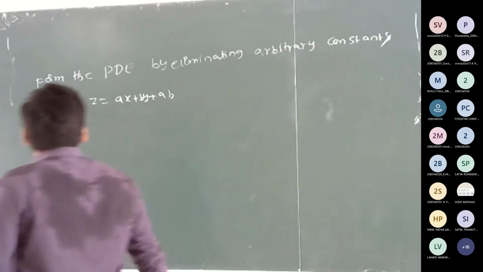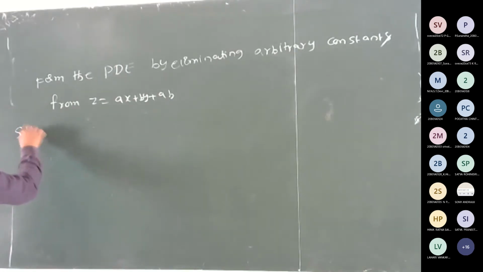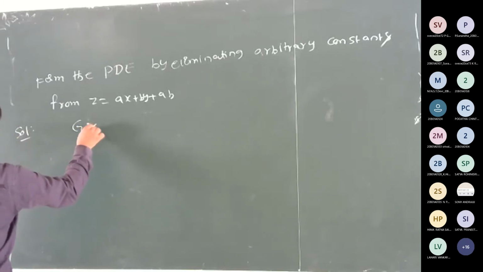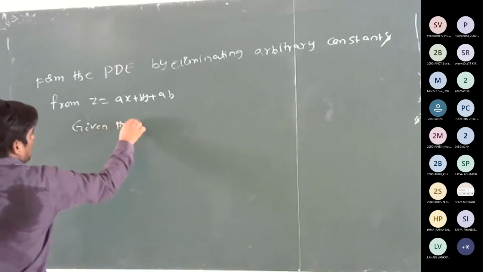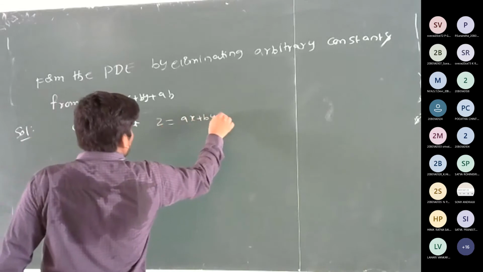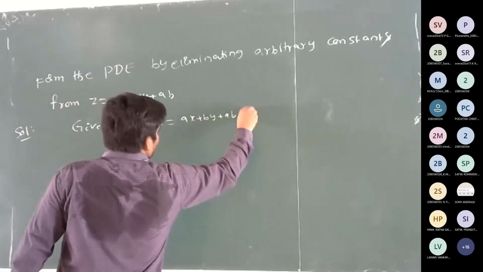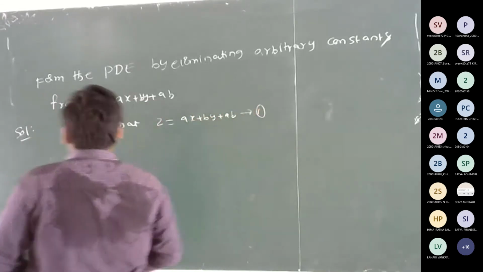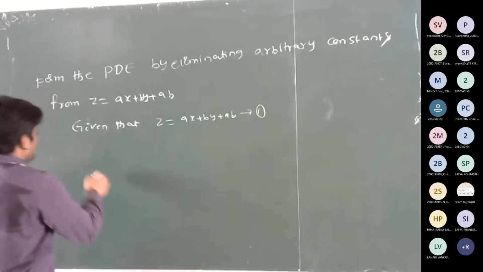Given that z is equal to ax plus by plus ab, called equation number 1.